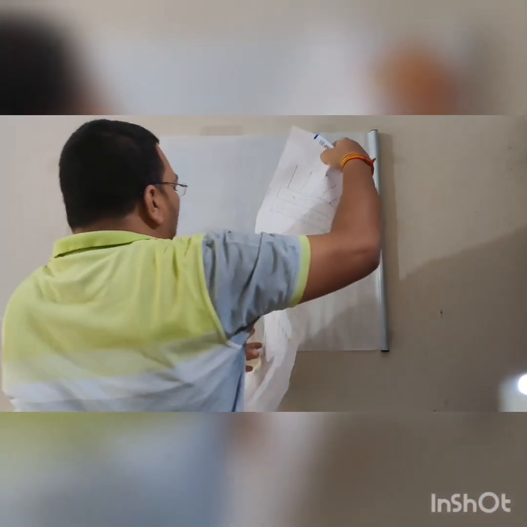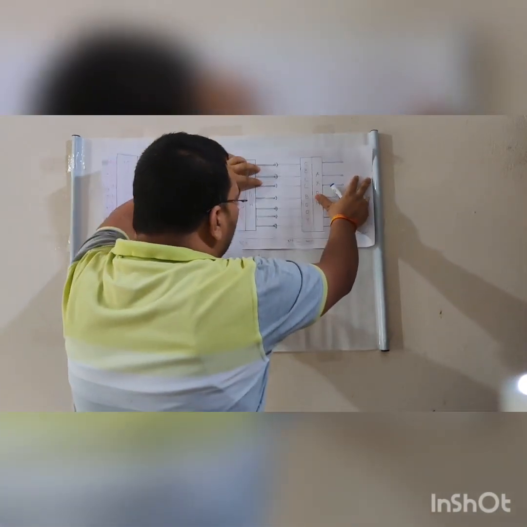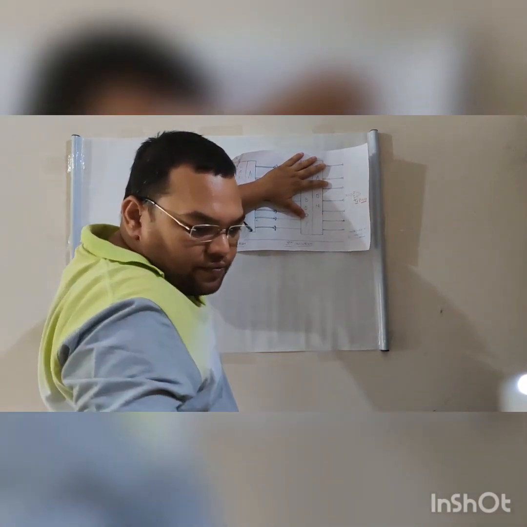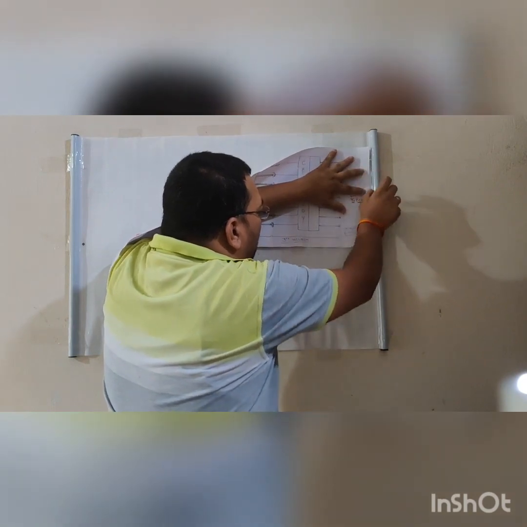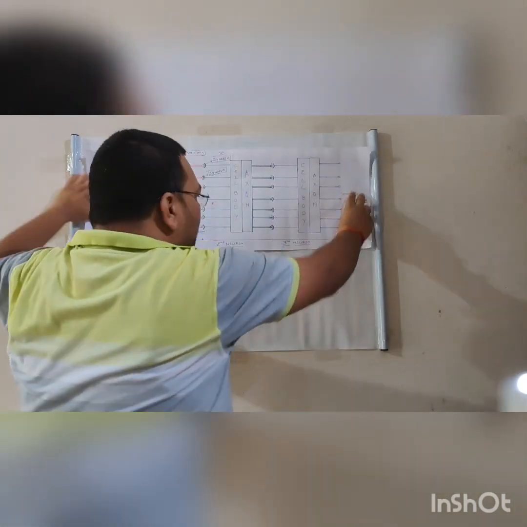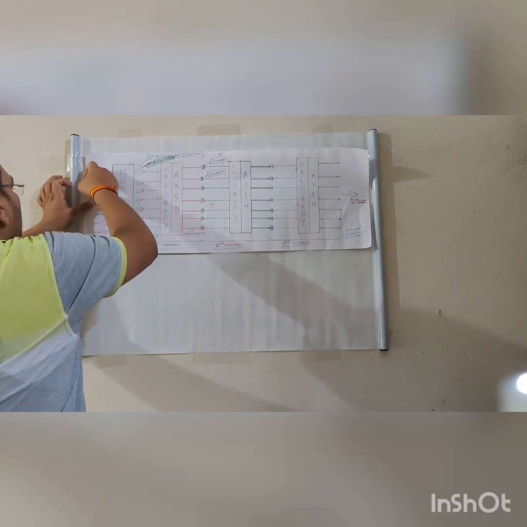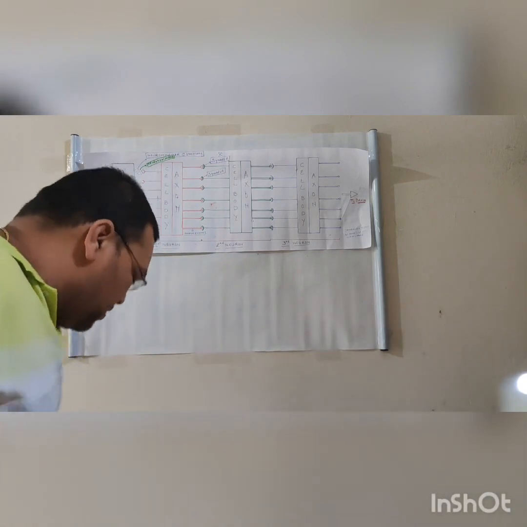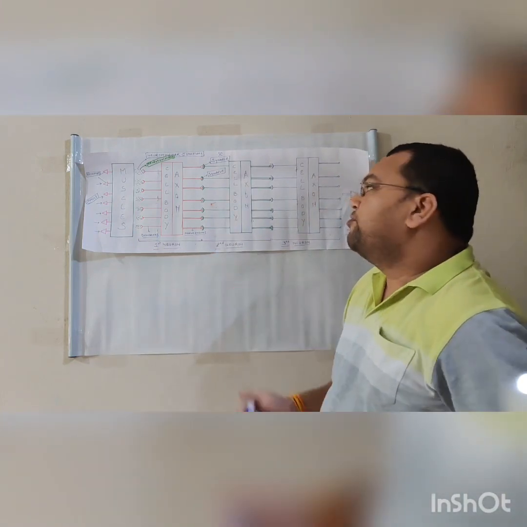So I already made the diagram for you. I am just stating it: the conduction of the nerve impulse, how the nerve impulse is conducted from one neuron to another neuron to the brain. Now this is the diagram which I already made for you, the 10th class students. This diagram shows the conduction of the nerve impulse.